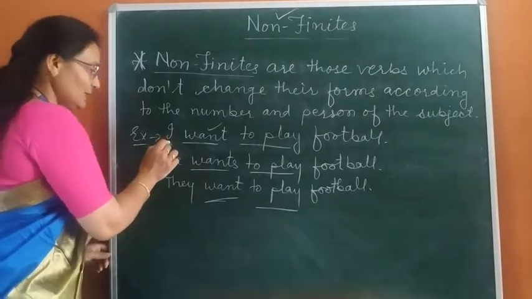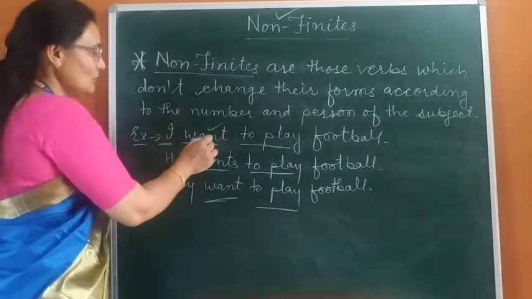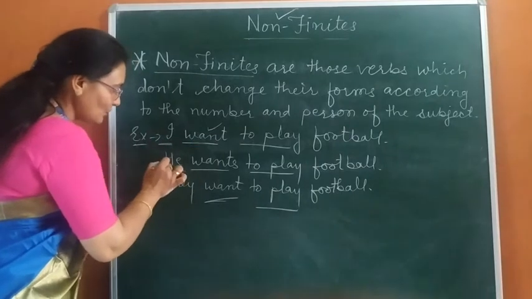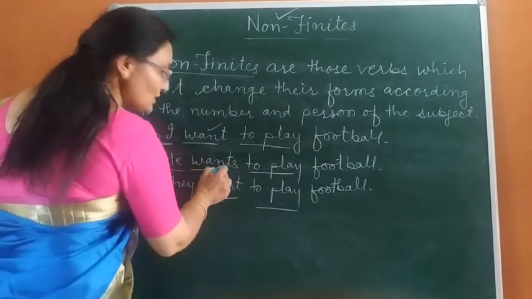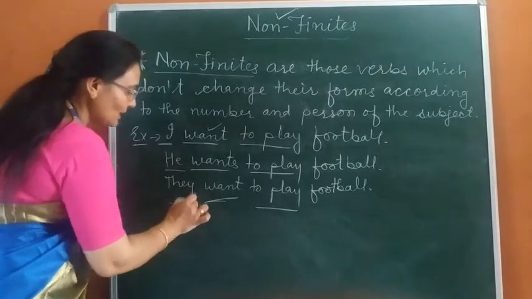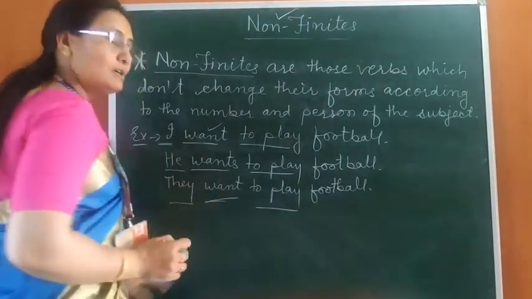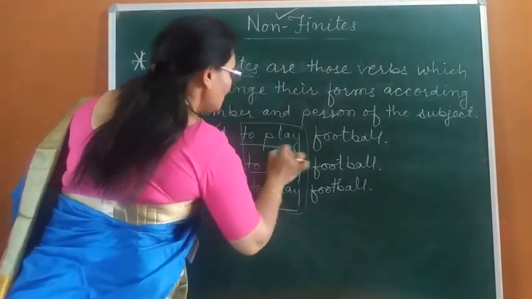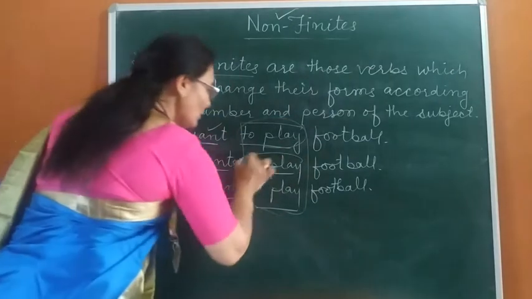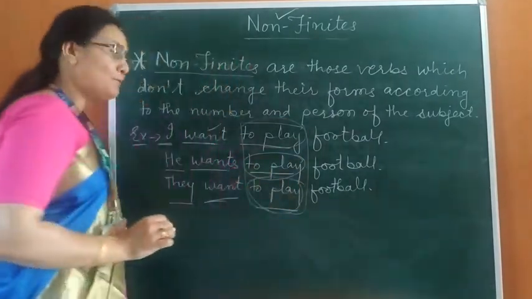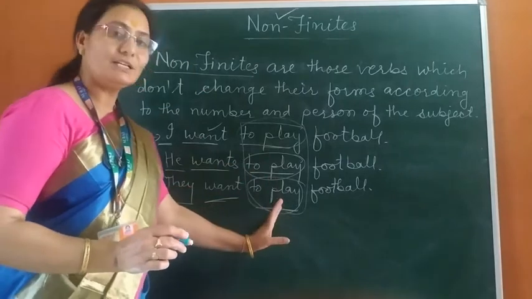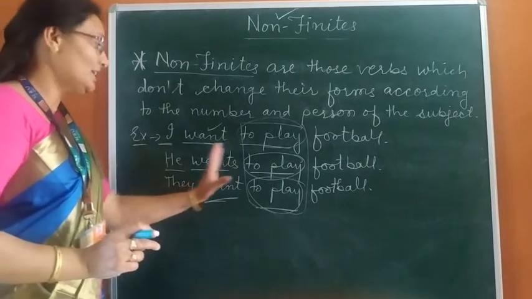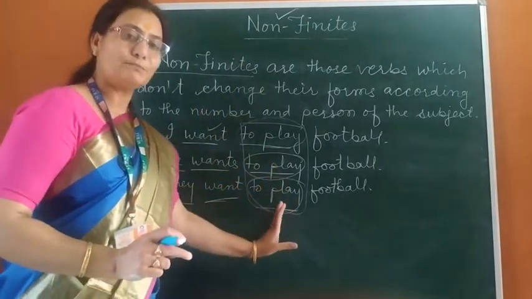So here the subject is plural, so I have used the verb in plural form. Due to the singular subject, I have used singular verbs, and due to the plural subject, again a plural verb. And this is the verb to play. In all the sentences I have used the same form. It has not been changed due to the number or person of the subject. So it is called a non-finite verb.